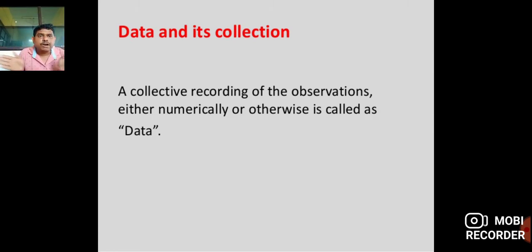You write such recordings in your notebook numerically: four plants of angiosperms, five of gymnosperms, six of pteridophytes. All such numerical observations written in your books are called your data.